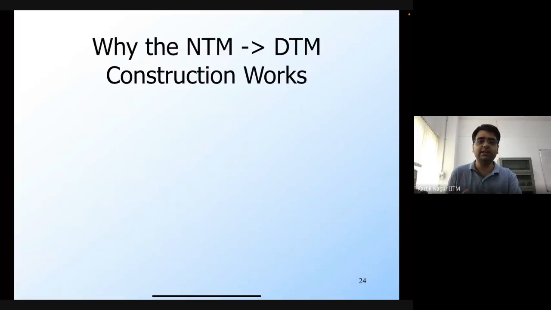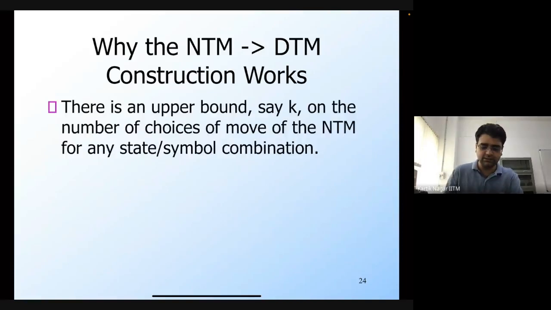That's why we have this queue structure, whereby whenever we get a new configuration, we add it at the end of the queue. Such a new configuration is going to be processed only after all the previous configurations have been processed. So this way of storing the IDs is crucial to the correctness of this construction.